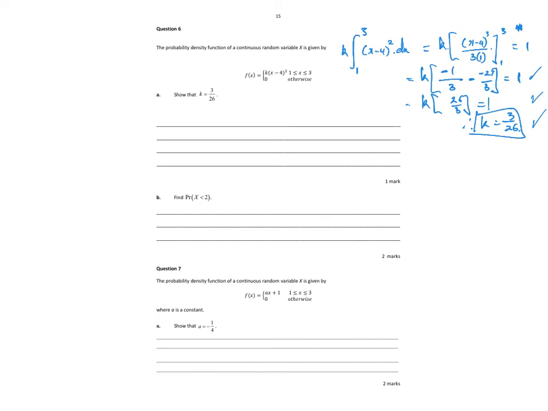Probability that x is less than 2. Let's take the k at the front, which we said was 3 on 26.